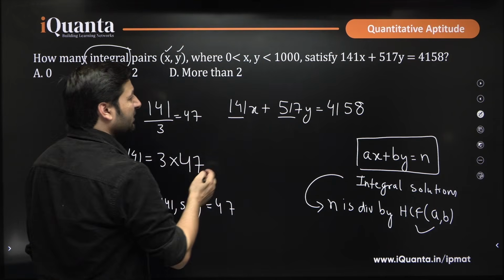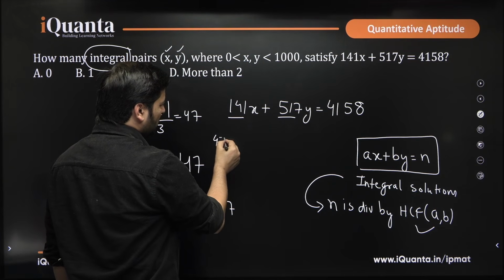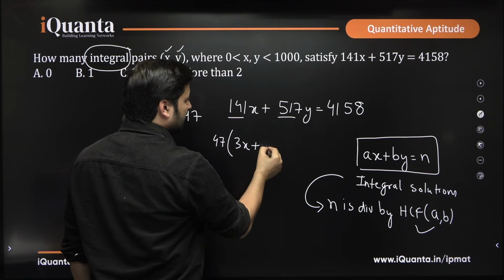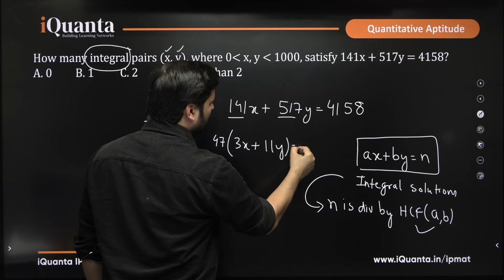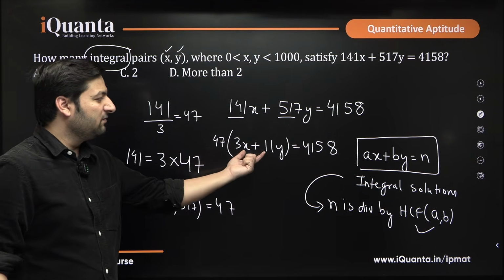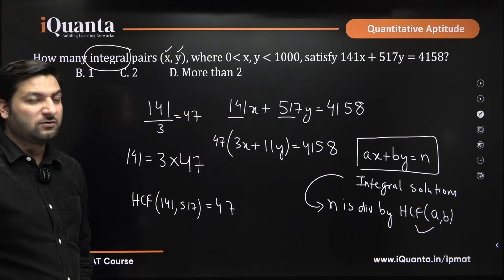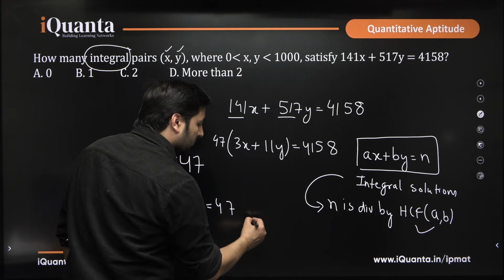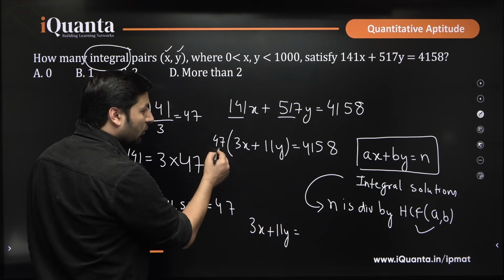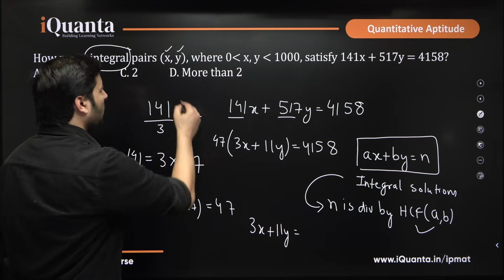So, can we do one thing? Can we just take 47 common here and write it as 47 times (3x plus 11y) equal to 4158? We have the HCF of a comma b here, we have taken it common, right? Now, 3x plus 11y is equal to 4158 by 47.